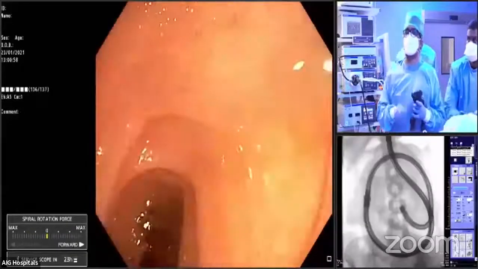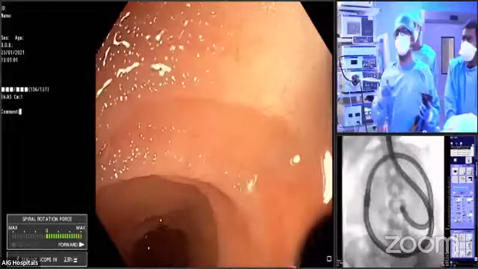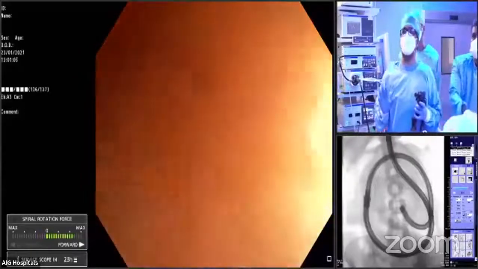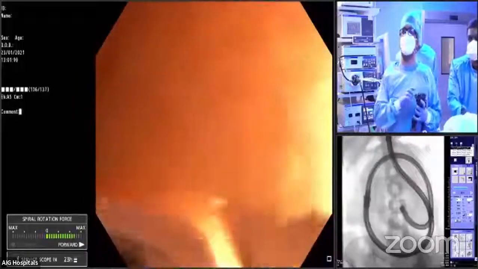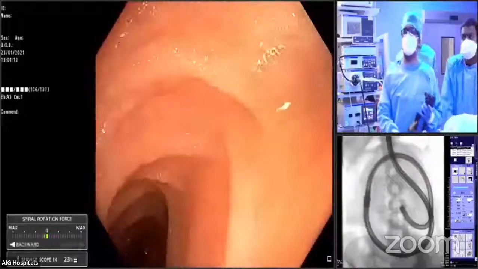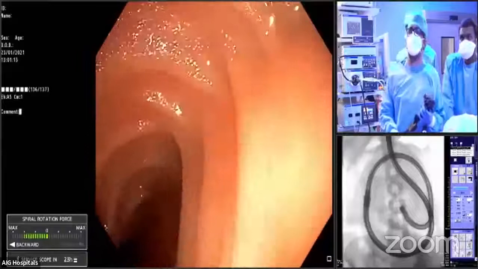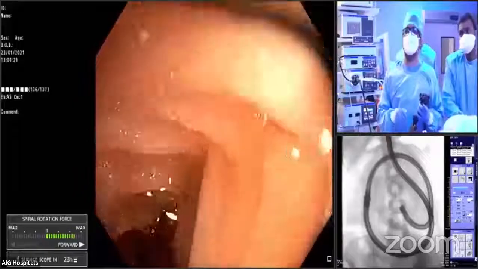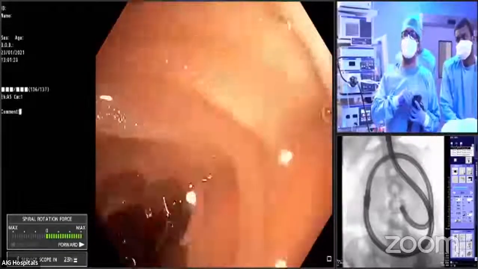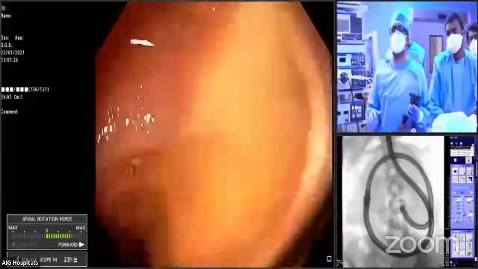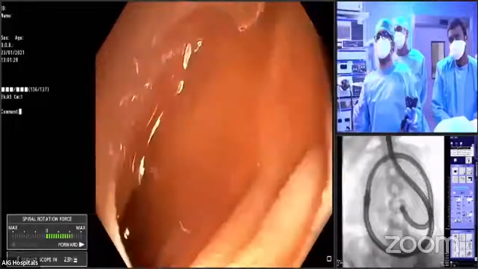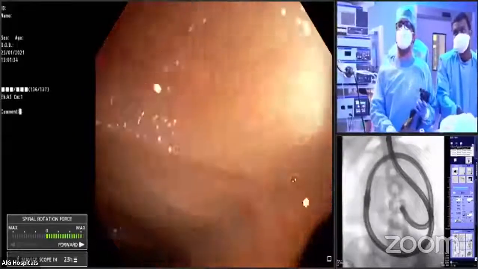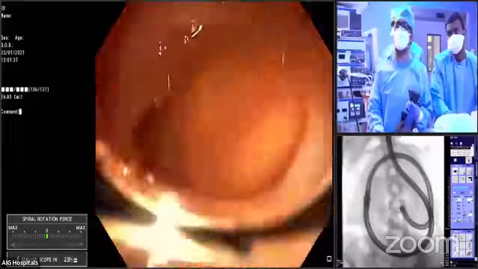You can see after some time the resistance is increasing to the maximum and the machine is stopping. But don't give up. You keep on doing it by just coming out. You can see I'm now doing backward rotation, and I'm asking Santosh to give some abdominal massage, and then suddenly if the grip comes back, the machine starts rotating and the pleating becomes more effective. So it's a waiting game. It's not like, if you're not advancing, you just start coming out.